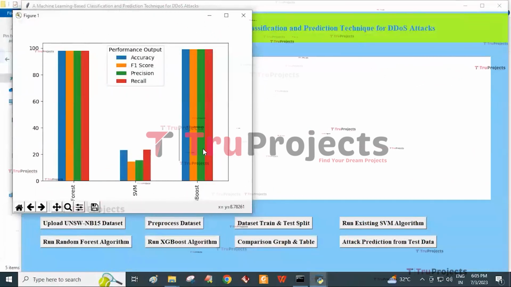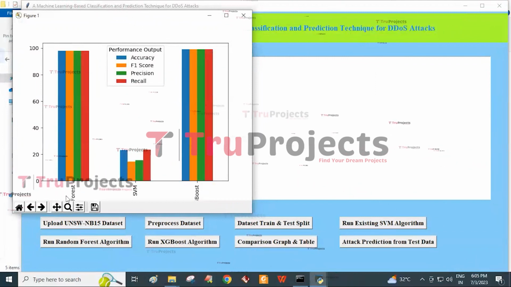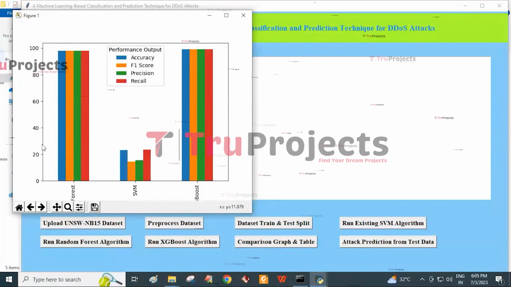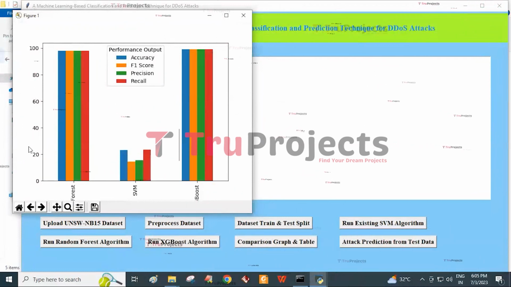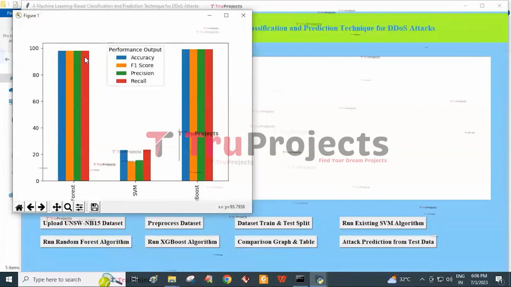And here it gives a bar graph. Here the x-axis represents the algorithms we used in this project and the y-axis represents the values assigned to it, and each bar represents one metric. Like the blue bar represents the accuracy, the orange bar represents the F1 score, the green bar represents the precision, and the red bar represents the recall.